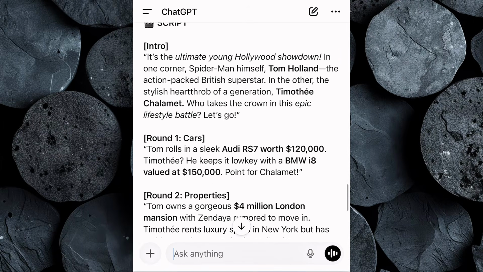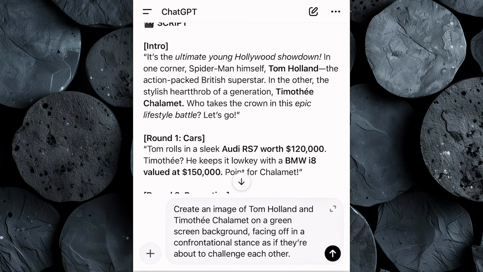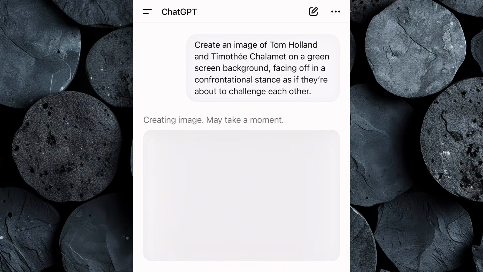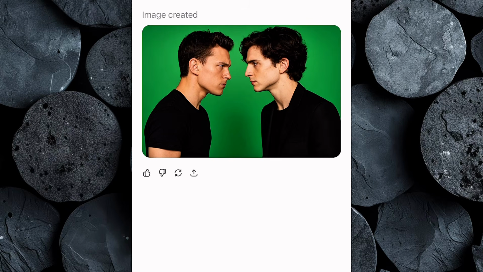Since our niche focuses on celebrity comparisons, we need an image of the celebrities in our script, which are Tom Holland and Timothée Chalamet, facing each other in a confrontational stance. So we can input a prompt like, create an image of Tom Holland and Timothée Chalamet on a green screen background, facing off in a confrontational stance as if they're about to challenge each other. Then once you hit enter, ChatGPT will generate the image instantly. The green screen background is especially useful because you can easily remove or replace it later during editing to create